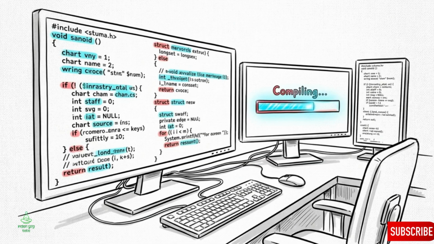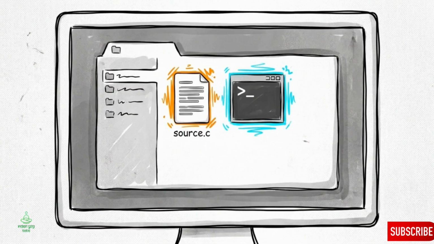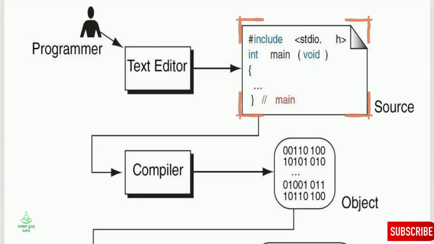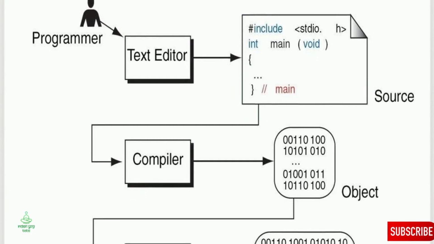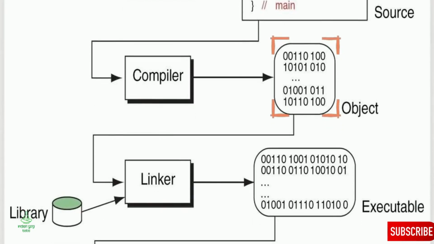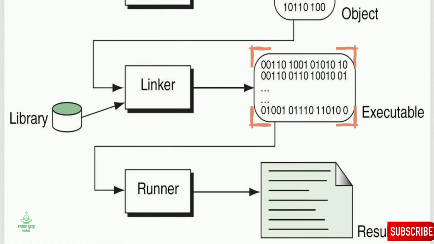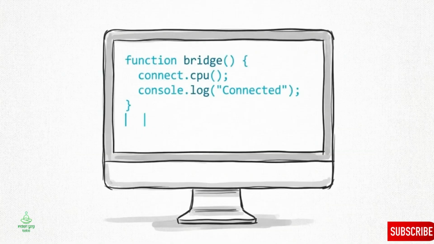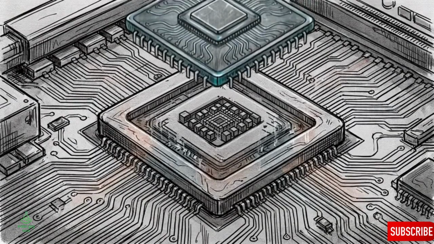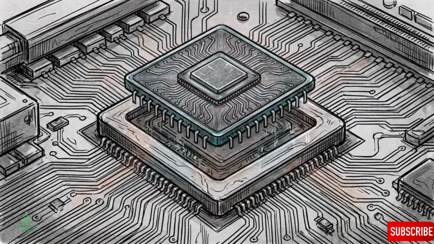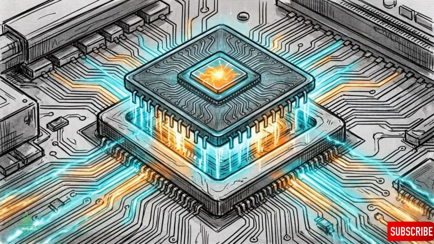To turn our words into binary, we use software called a compiler. You can think of it as a master translator. This chart shows the process. A programmer writes instructions, creating source code. The compiler translates this text into an object file of binary digits. Finally, a linker combines it with other code to create an executable program your computer can run. Your source code is just a text file you wrote. The compiler is what converts those words into something that can actually perform a task on your device.